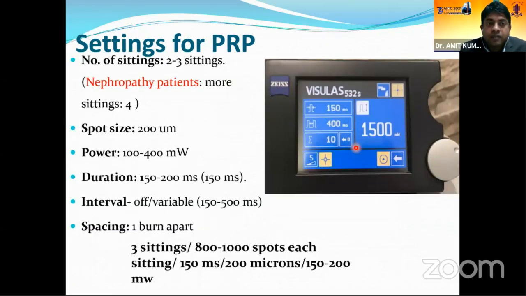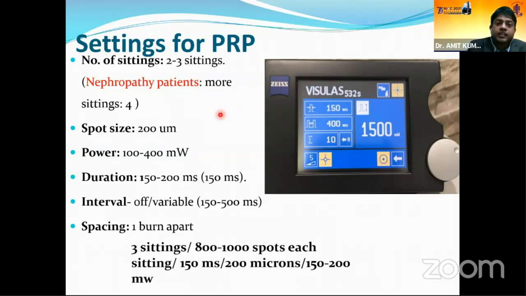So the important thing we should remember here is the settings which are used for PRP. The number of sittings we do PRP is usually 2 to 3 sittings. However, you should remember patients with a tendency for fluid retention, mostly the nephropathy patients, we should use more sittings. 4 or more sittings we can use, because if you give more laser spots in a particular sitting, it might lead to exudation in the retina. So that should be avoided.